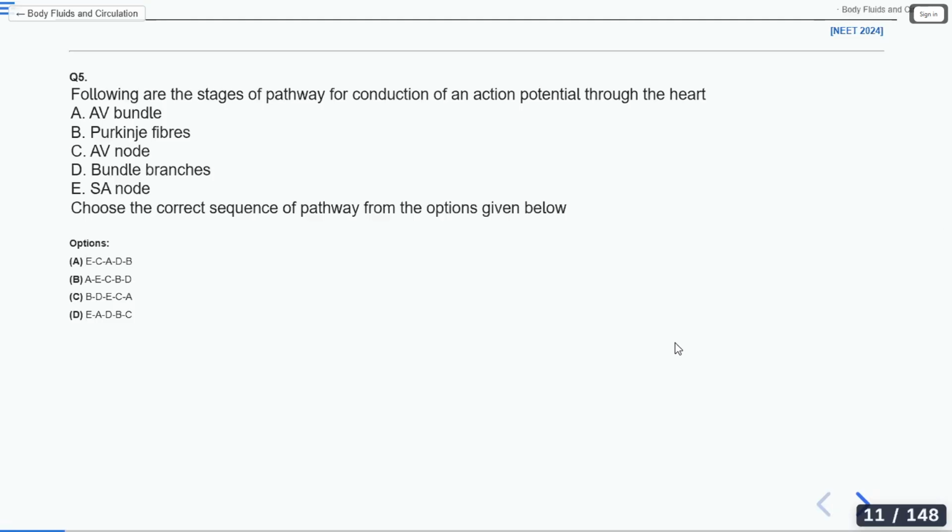What is this AV bundle? AV bundle is the atrioventricular bundle. What is the other name of the AV bundle?